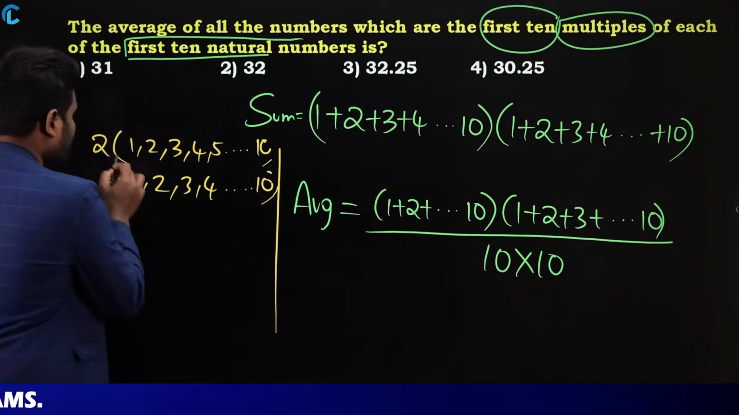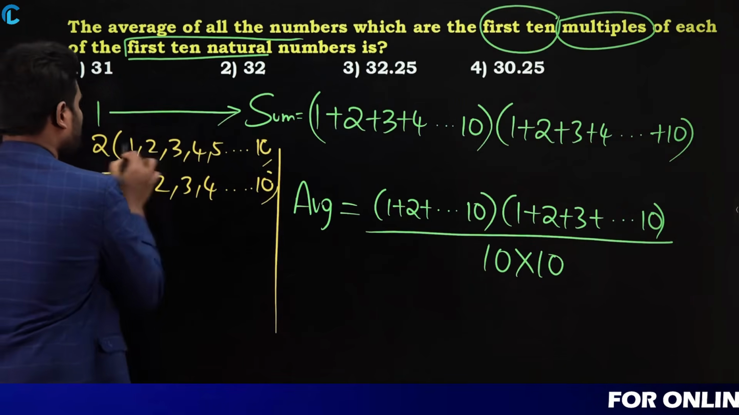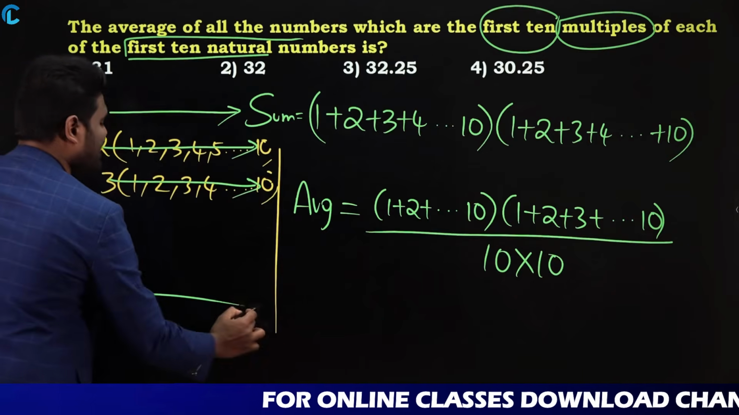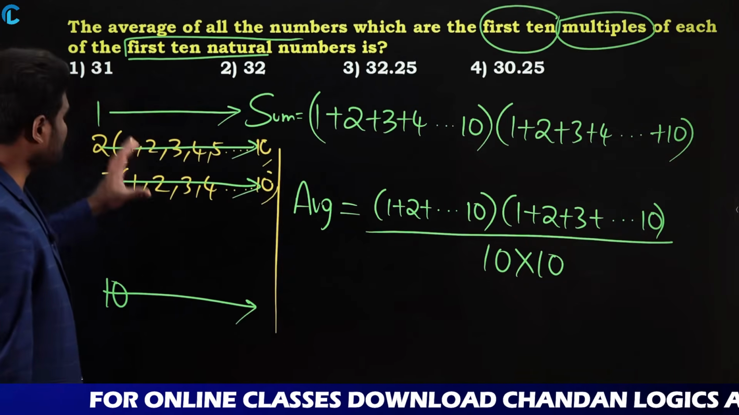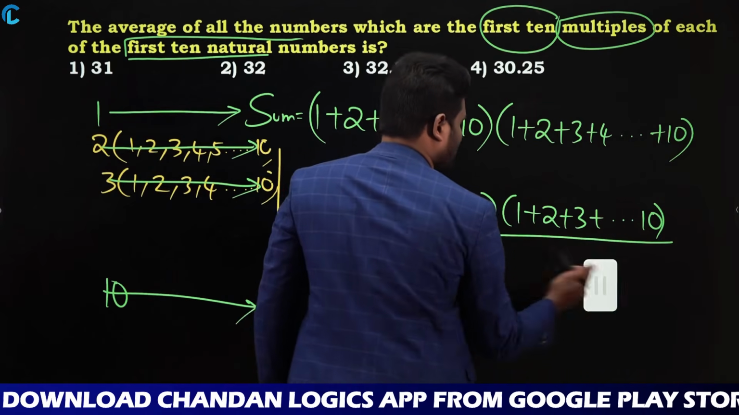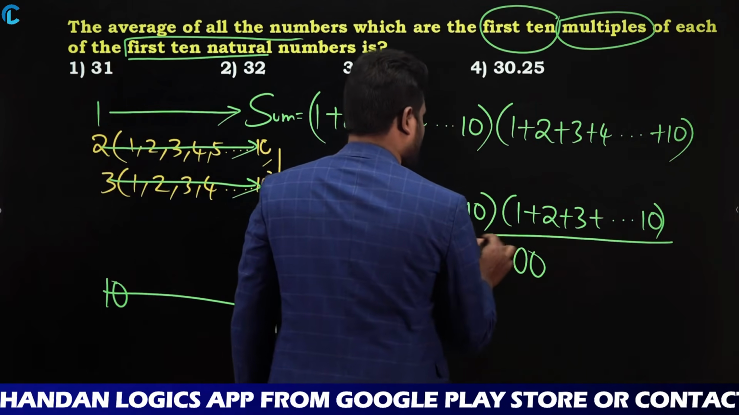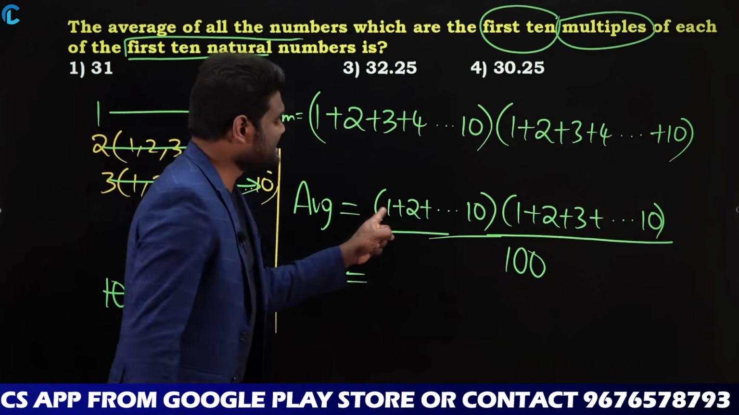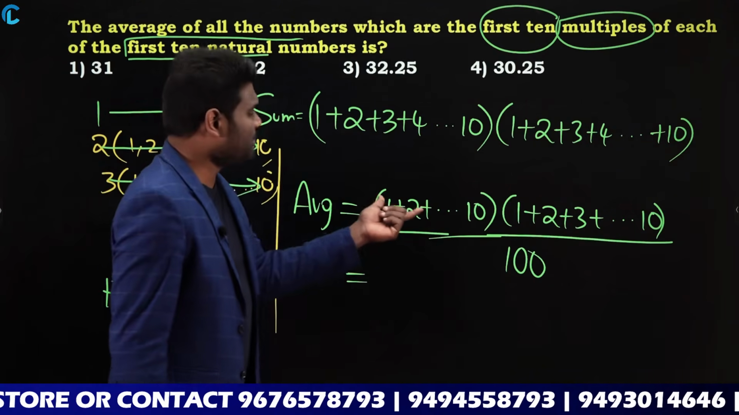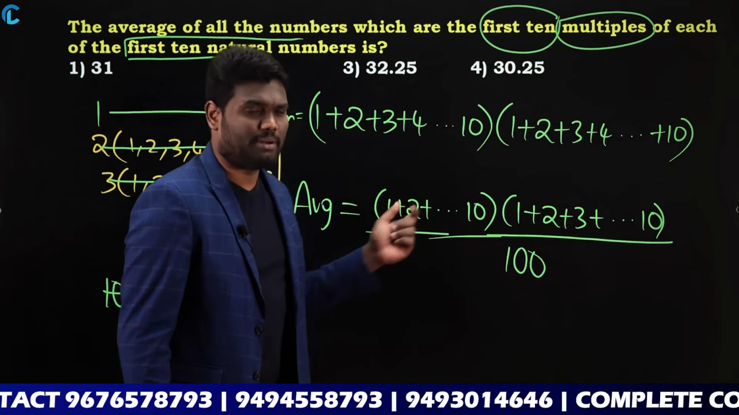Because if you have observed here, now this is 1 ten times, 2 ten times, 3 ten times, similarly 10 you will have 10 times. So the total number is 10 into 10, that is 100. Yes or no? Now if you observe here, the sum of n natural numbers formula is n into n plus 1 by 2.